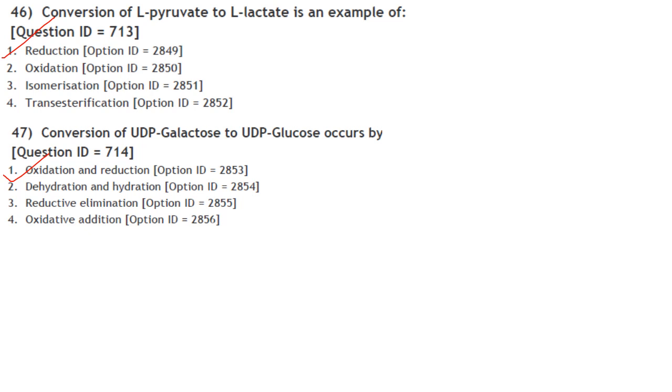Then next one, conversion of L-pyruvate to L-lactate is an example of reduction. Conversion of UDP galactose to UDP glucose occurs by oxidation and reduction.